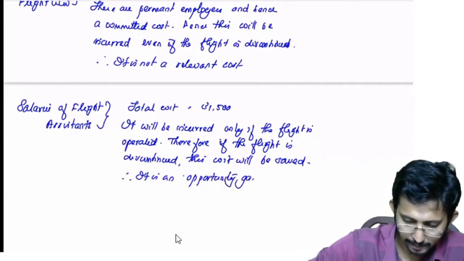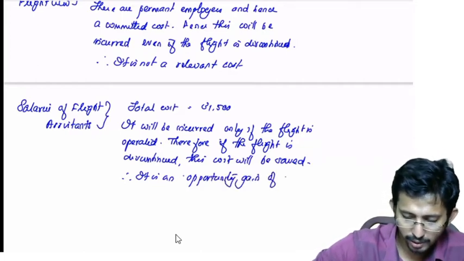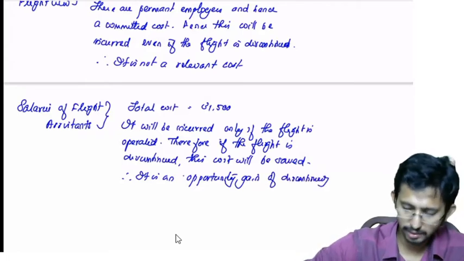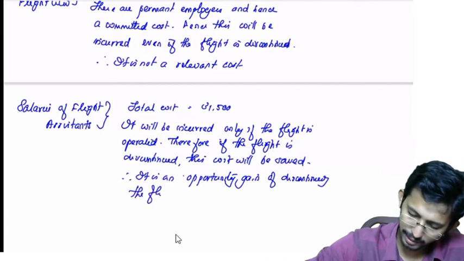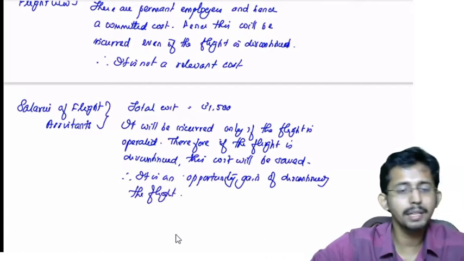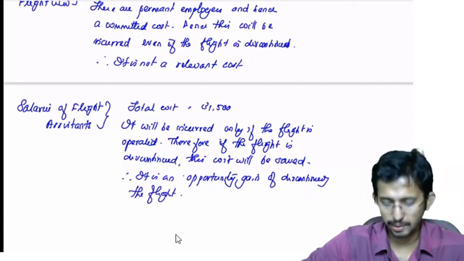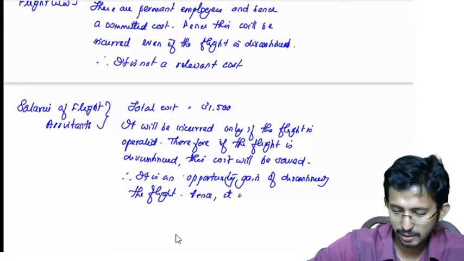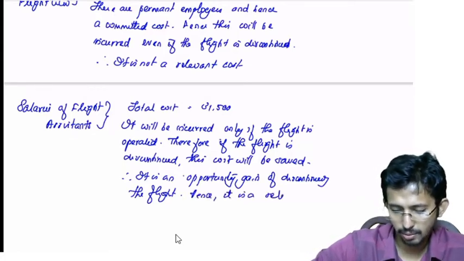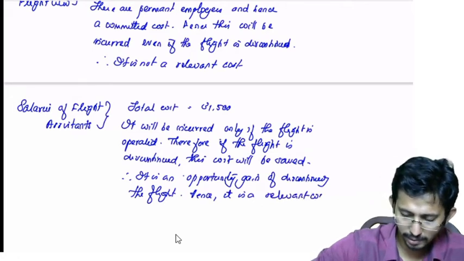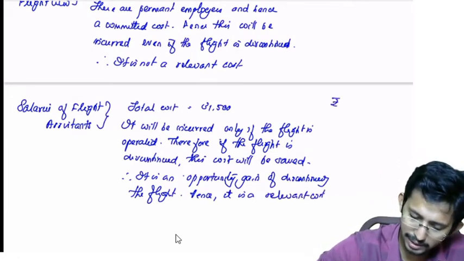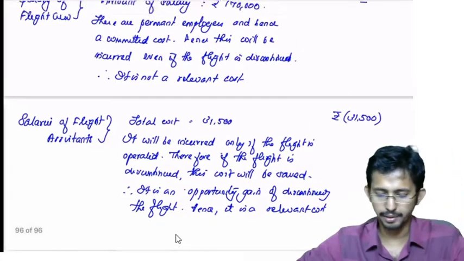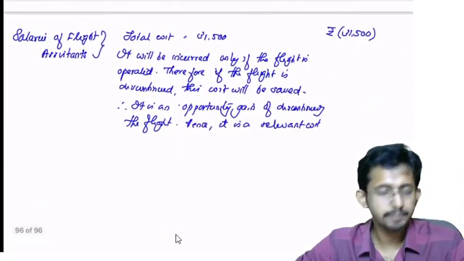Opportunity gain of what? Of discontinuing the flight. And you know, any opportunity cost or gain is a relevant cost. Hence, it is a relevant cost. So since it is a gain, you can write it as negative 31,500. Okay, is it clear? Yes.